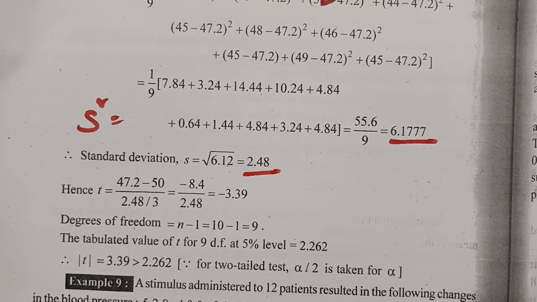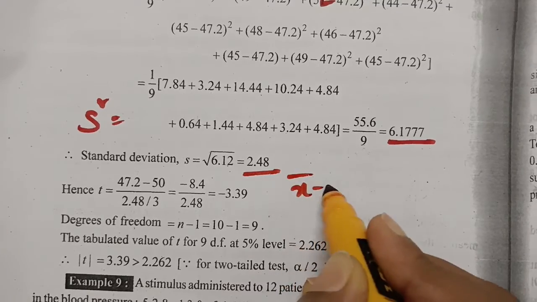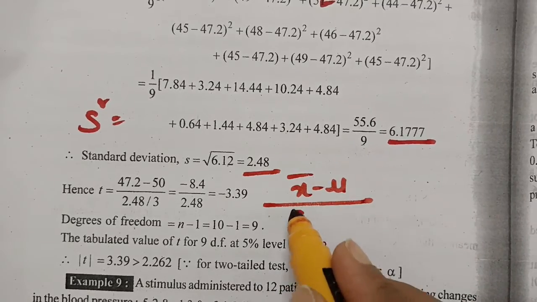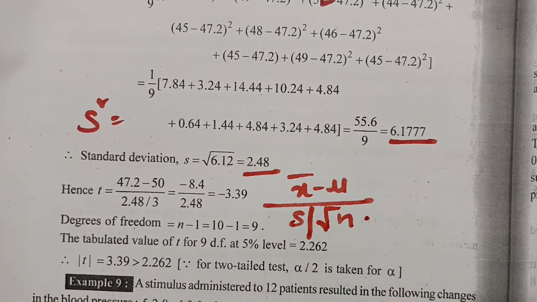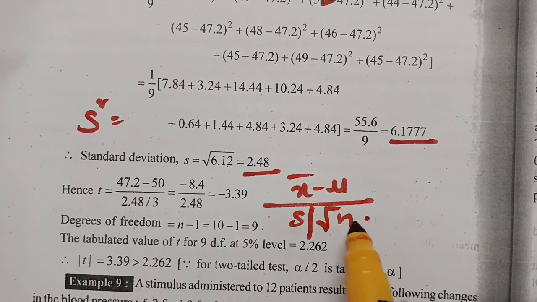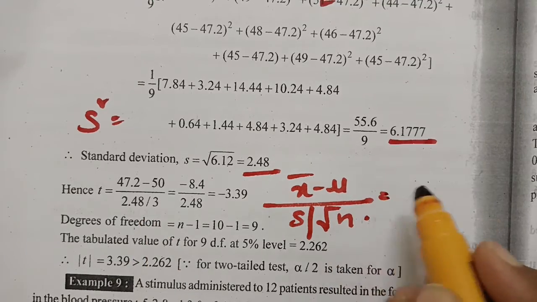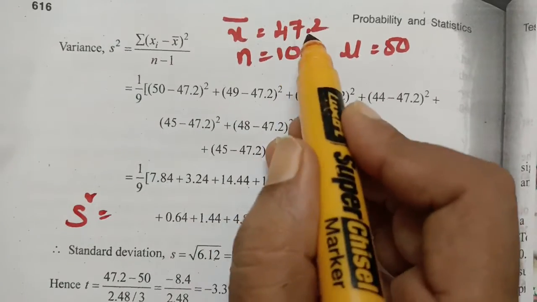Now we go with the test statistic, that is x bar minus mu by sigma, the standard deviation, by root n. Here they have taken n minus 1, but I am taking root n. What is x bar here? From this data, x bar is 47.2, minus mu value 50 from the question, divided by the standard deviation 2.48 divided by root n, where n is 10.